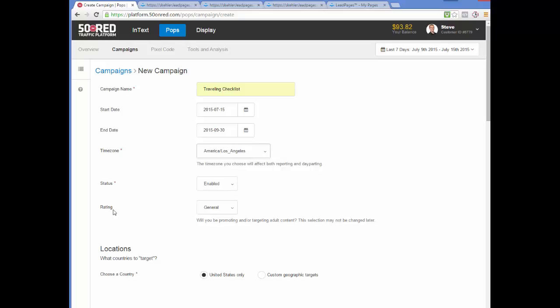Status, our campaign's going to be enabled, yes. Not paused or archived. You could create a campaign and have it paused and archived right from the beginning, but we're going to enable it right away. Rating, if you're promoting something adult-based, you have to select it there. They do allow it on 50onRed, but we will not be. We will be just rated general.